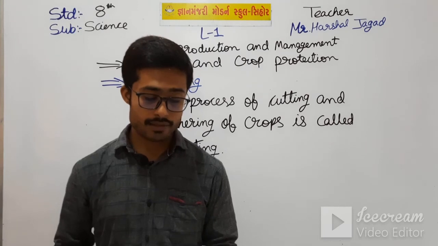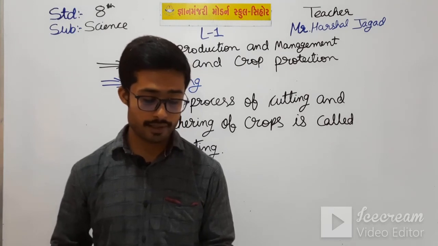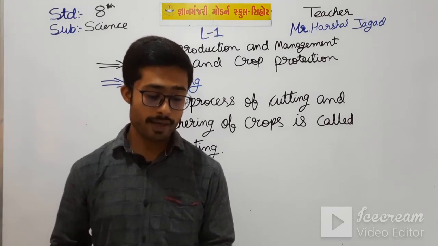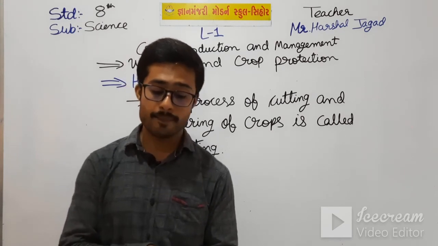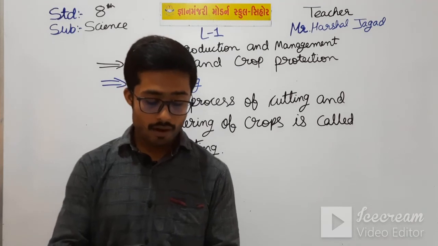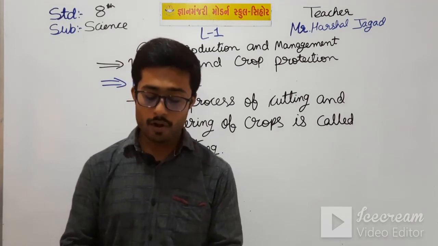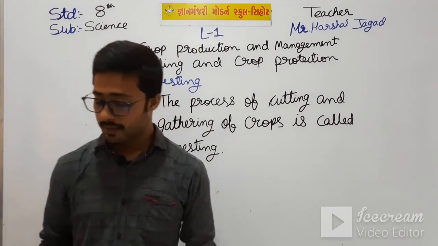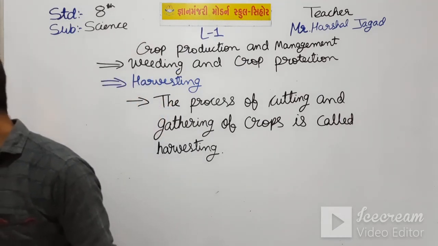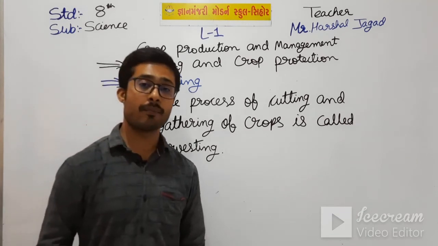A combined harvester can be used for both harvesting and threshing. Winnowing can be done manually or by using a winnowing machine. See here, both images are given of the threshing machine and the winnowing machine. So these are the methods of harvesting the crop.